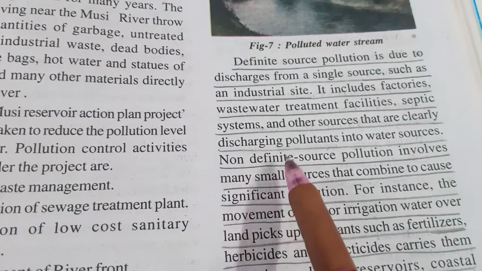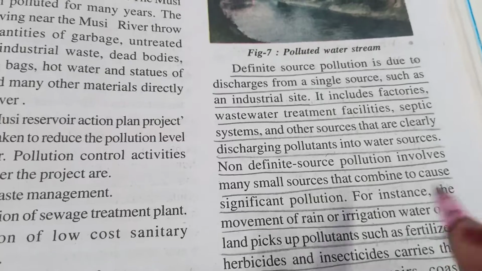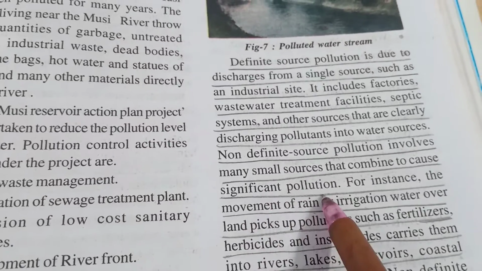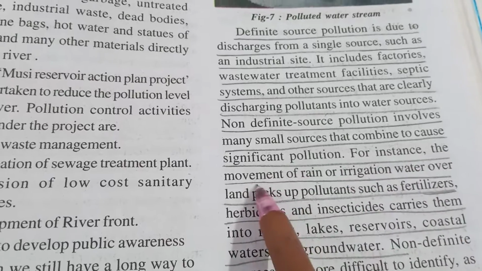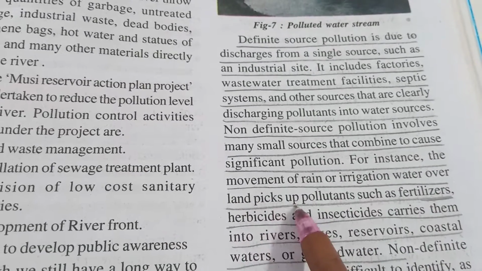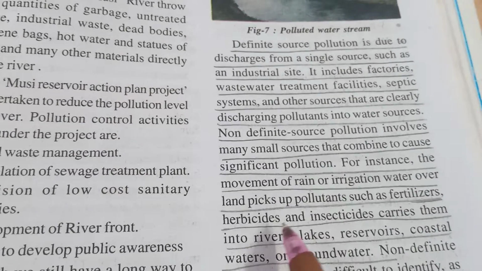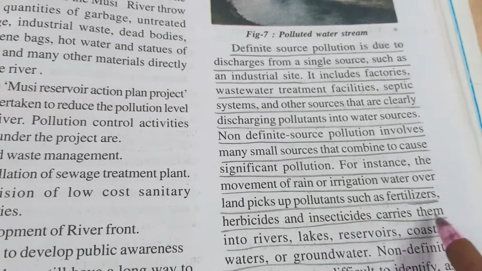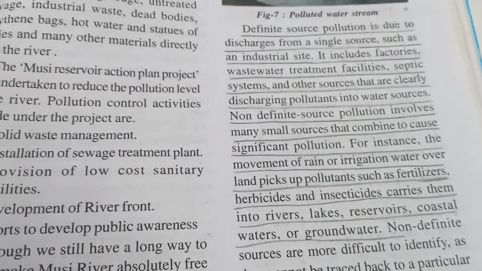Next, non-definite source pollution involves many small sources that combine to cause significant pollution. For instance, the moment rain or irrigation water runs over the land, it picks up pollutants such as fertilizers, herbicides and insecticides, and carries them into rivers, lakes, reservoirs, coastal water or groundwater.